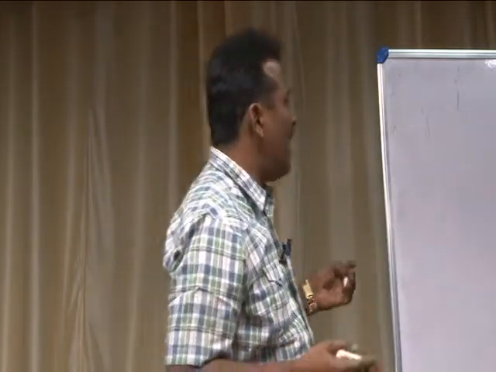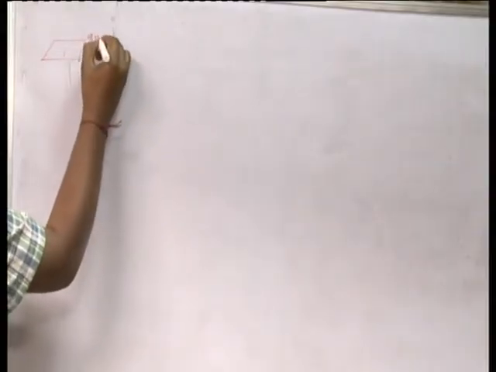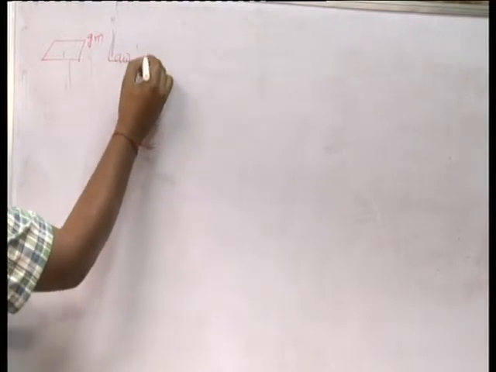So, the first one is the parallelogram law of vectors. What is the parallelogram law of vectors? This law is used to find the resultant of any two vectors which act on a body simultaneously. The same law you will do in the applied science laboratory in the form of verification of the parallelogram law of vectors. To conduct the experiment there, you should have some theoretical concept regarding the parallelogram law.